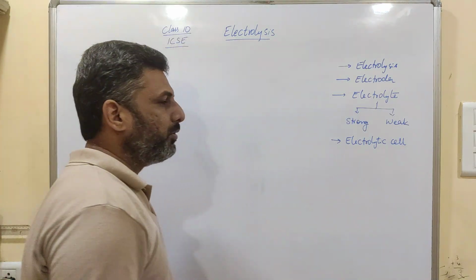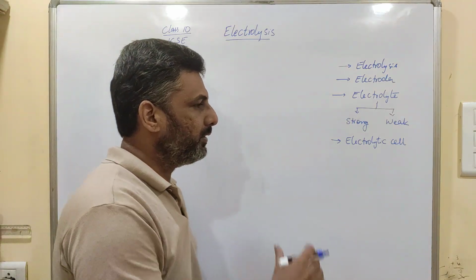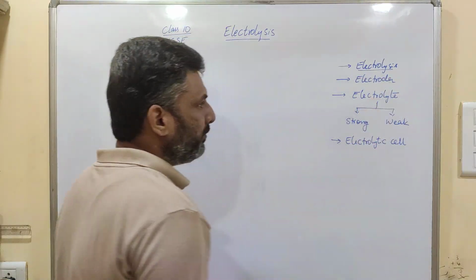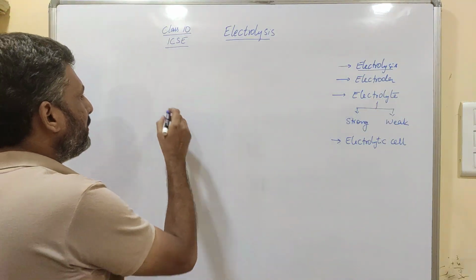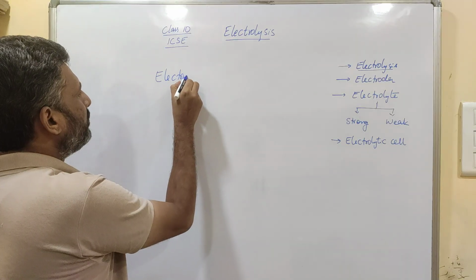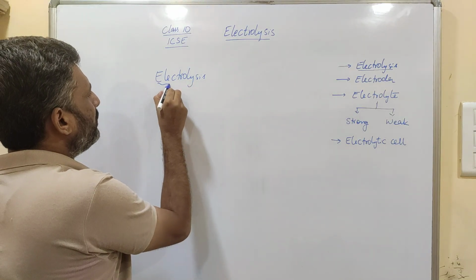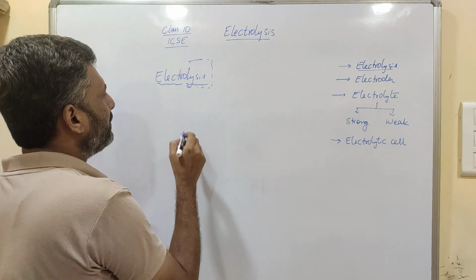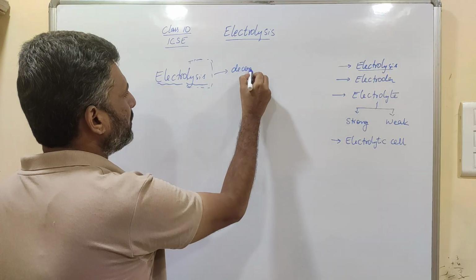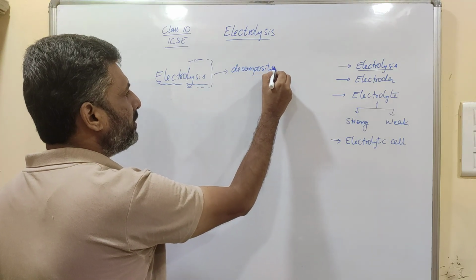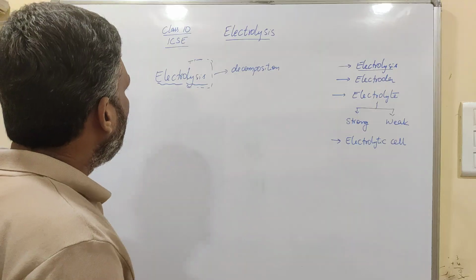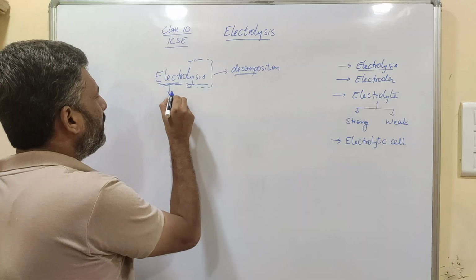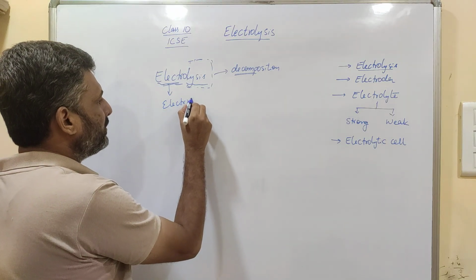Now we are going to discuss these important terms which we use in this topic. First we try to understand the meaning of the term electrolysis. Whenever the term lysis comes, it is decomposition, decomposition of a chemical compound. And here this decomposition is brought about by the passage of electricity. That's why this is called electrolysis.